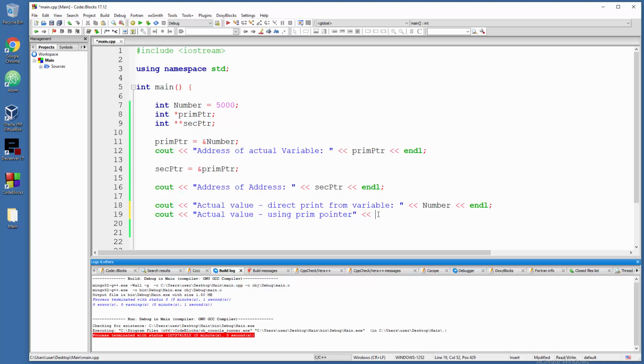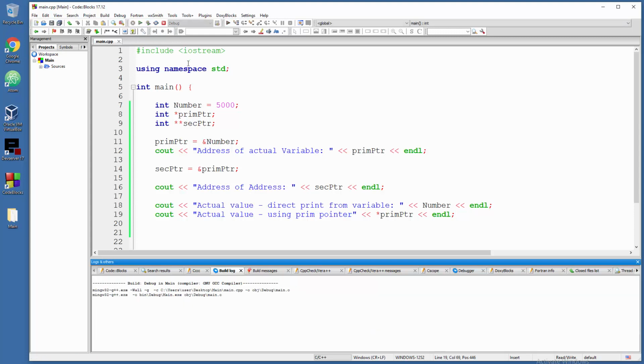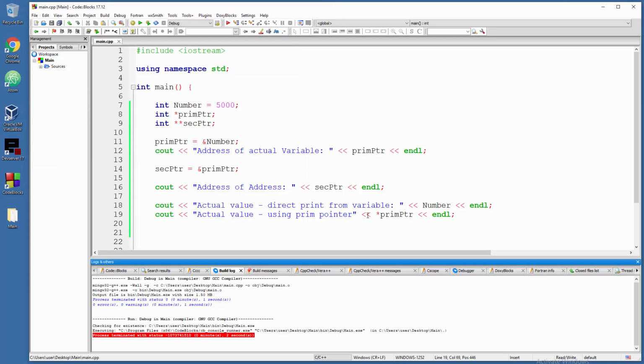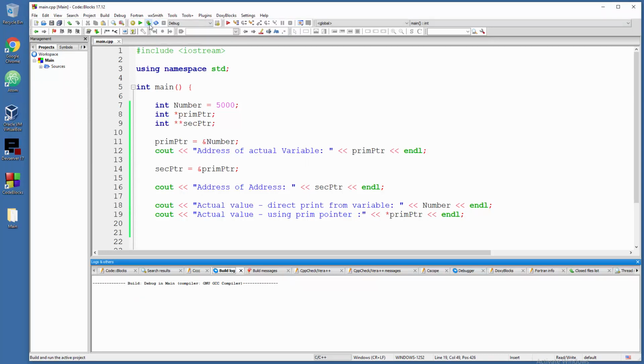Primary pointer. And star, because this is how you grab the actual value from a pointer, prim ptr, and end line, and we will also have that value 5000. There you go. And I need to have a little bit of space here, I think, right? Let me repeat the process.